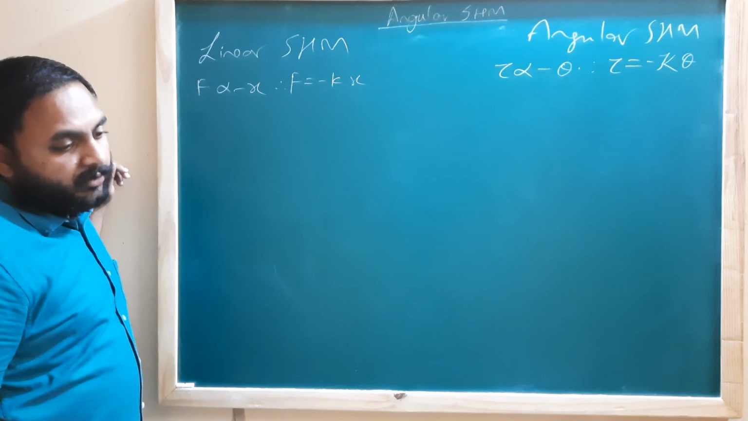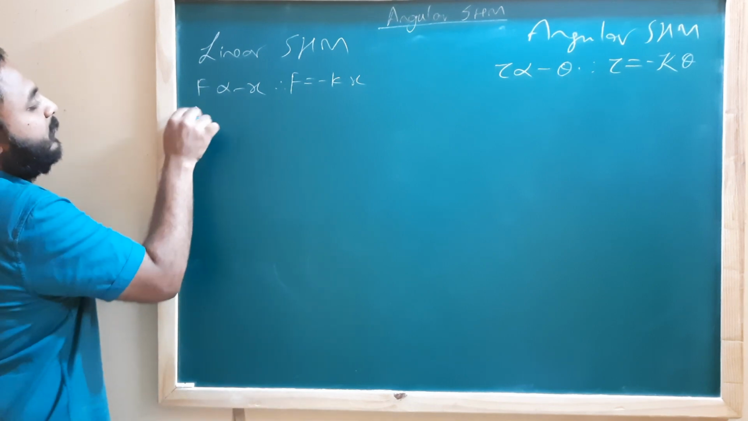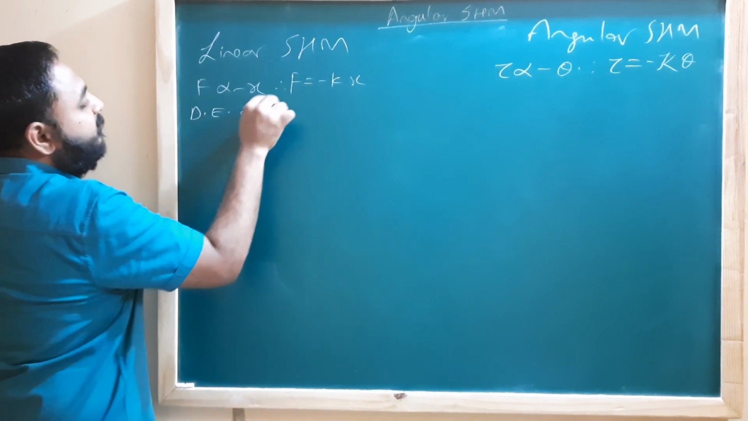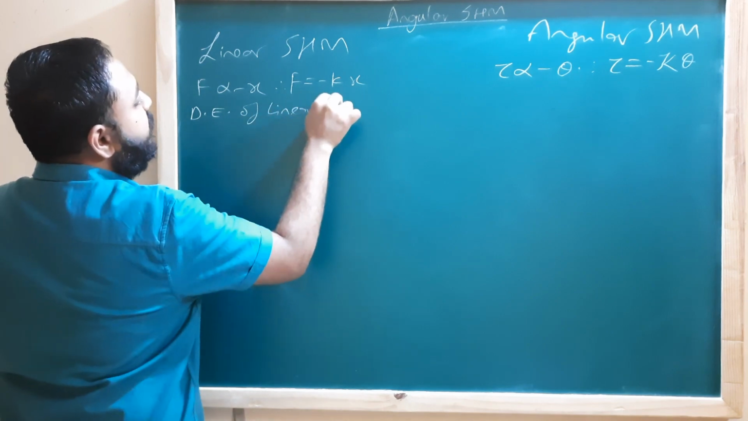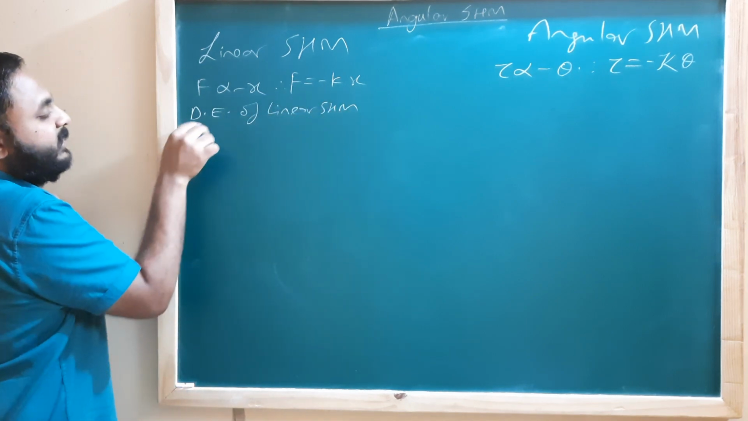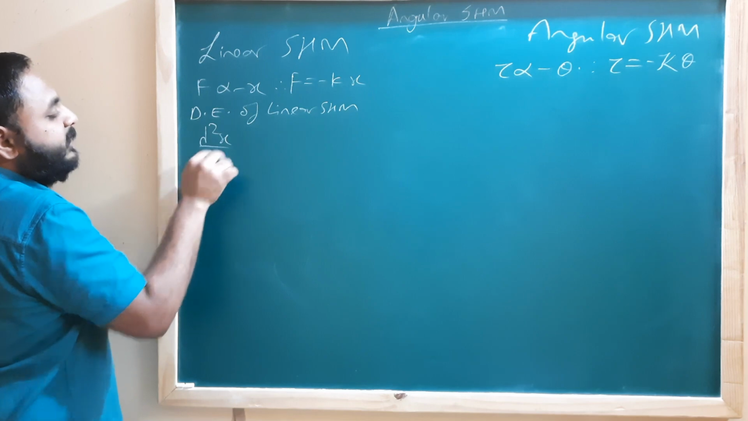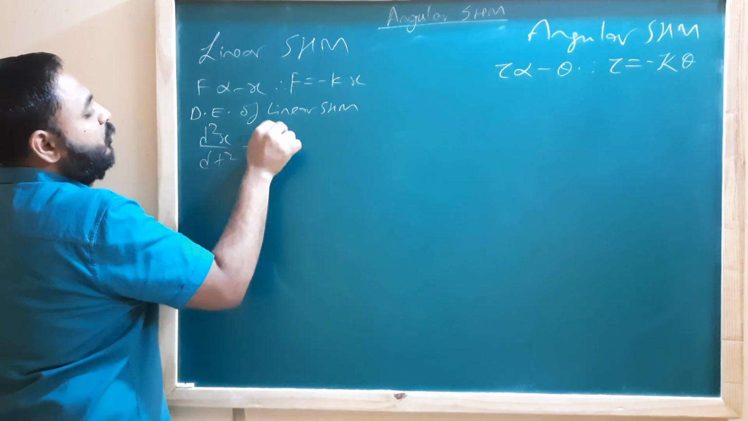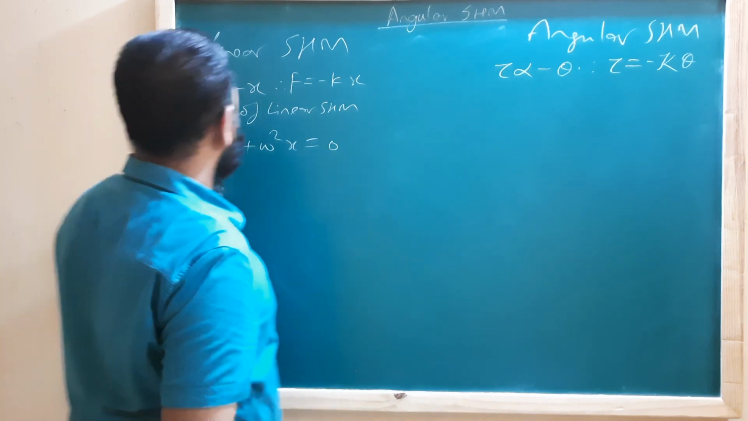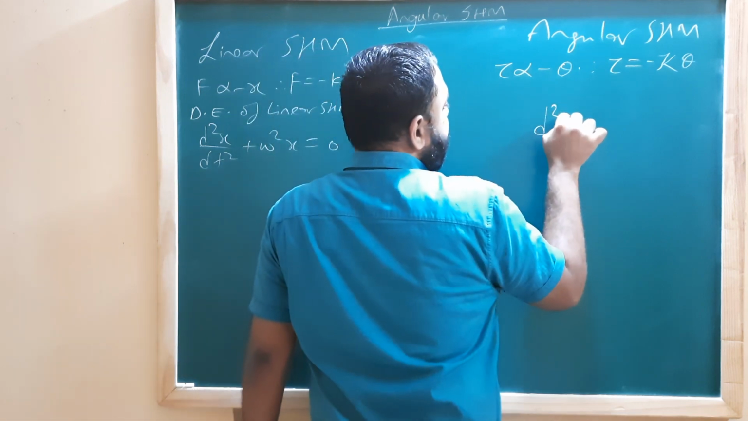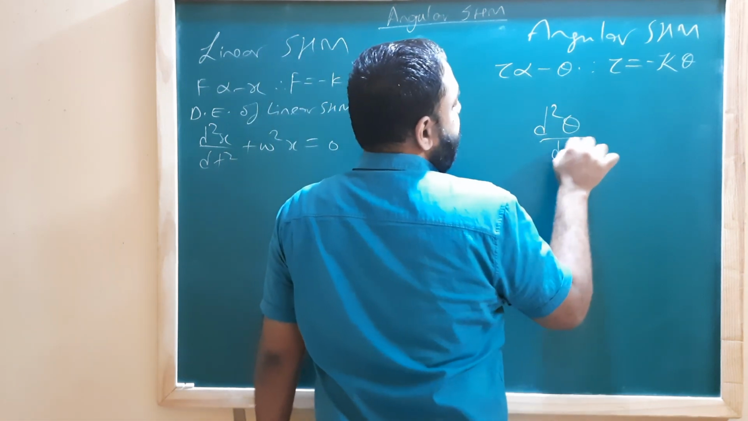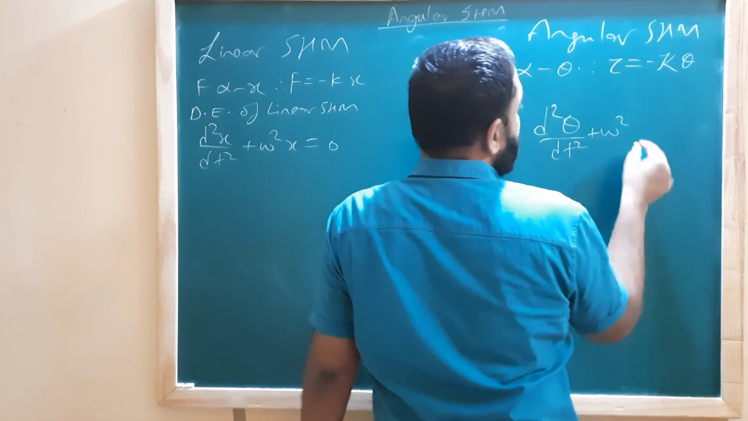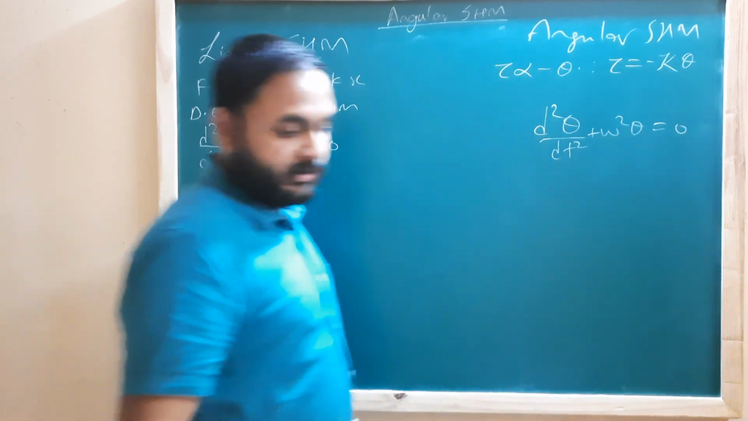Next, after force, we had the differential equation. What was the differential equation of linear SHM? The differential equation of linear SHM was d2x by dt squared plus omega squared into x is equal to 0. Here we will have d2 theta by dt squared plus omega squared into theta is equal to 0.